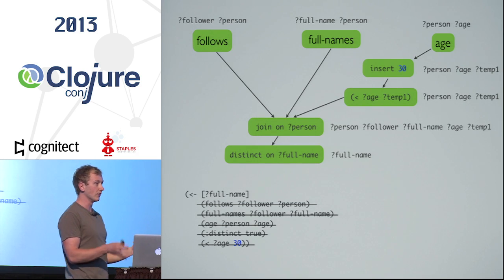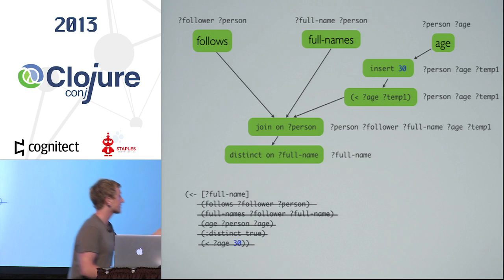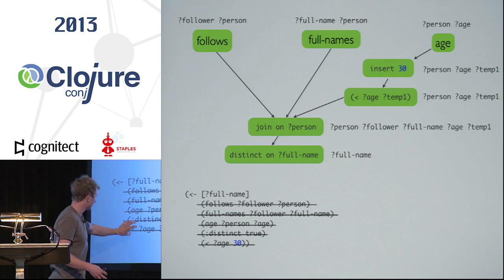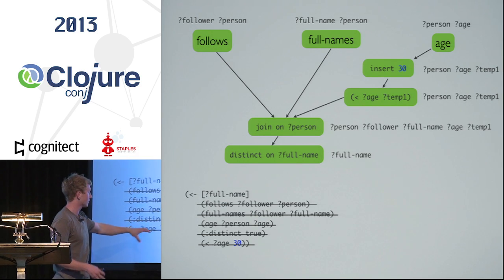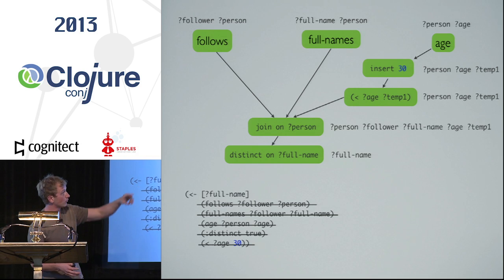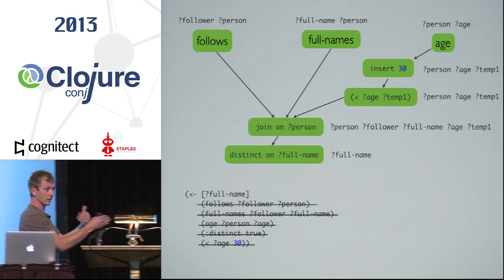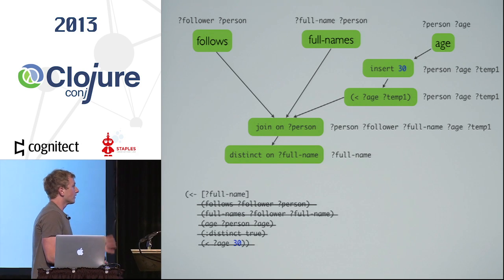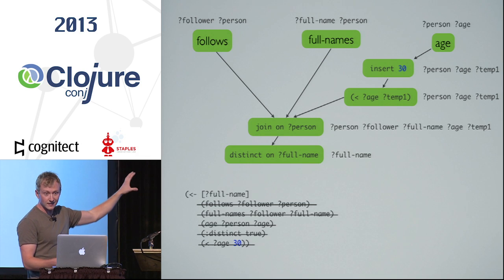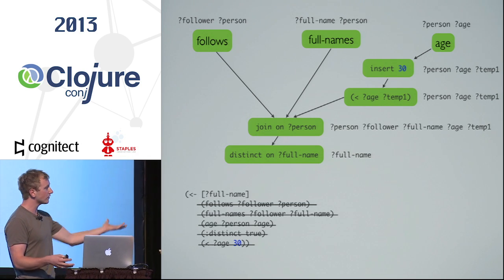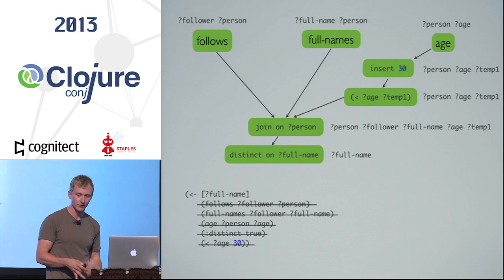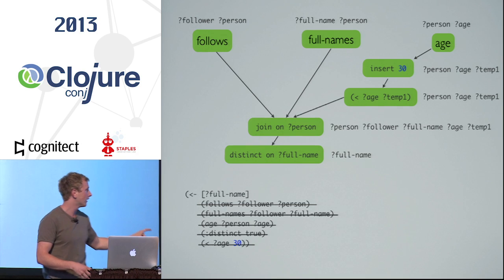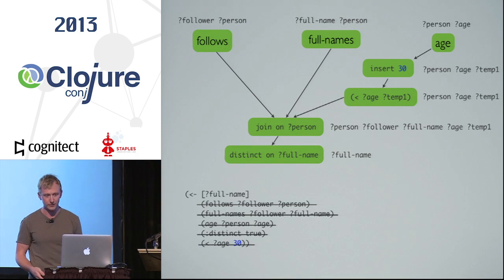It's just a declaration of intent about the system, where each of these operations, like that less than node in the graph, is just a record that holds this function, the inputs that it requires, which in this case would be age and temp1, and also a list of all the possible outputs that are available at that time. The Hadoop compiler later can take this data structure and turn it into what it needs. But you could see how to take this and turn it into an in-memory planner or something else like that. And anything that knows how to talk about these graphs, which are much more familiar, can compile down this datalog. We can just plug them in.